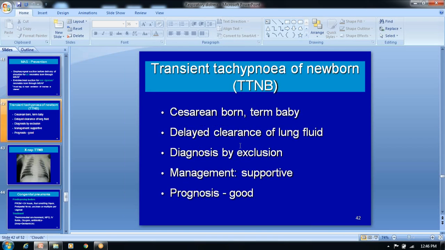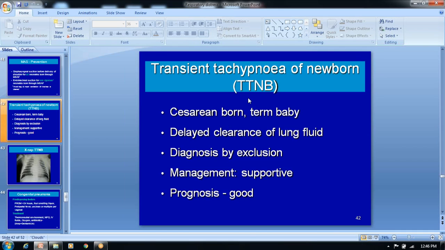Transient tachypnea of the newborn usually occurs in cesarean babies, because there is inadequate clearance of the lung fluid. The natural process, God's gift, happens during normal delivery: there is squeezing of the chest, and that squeezing really clears the lung fluid. So in normal deliveries you may not find TTNB, only in cesarean babies, because they directly go for the section and extract the newborn, so there is no chance of the squeezing stress to the newborn.